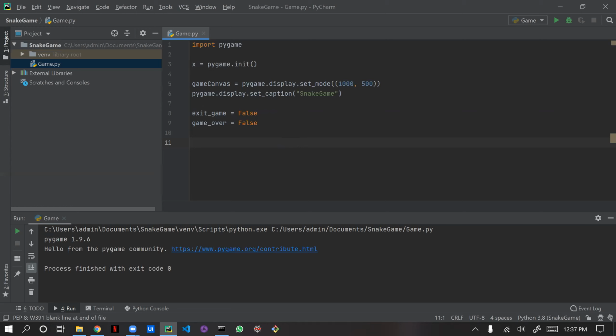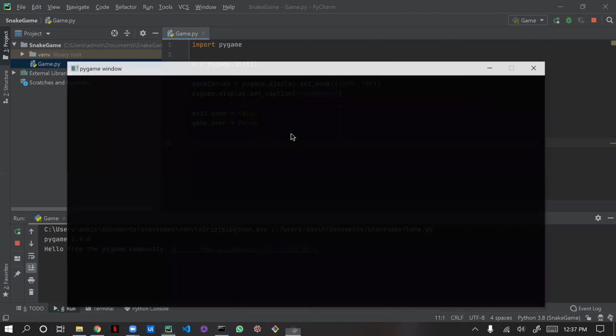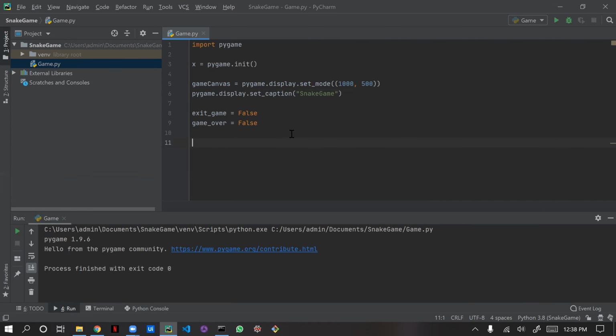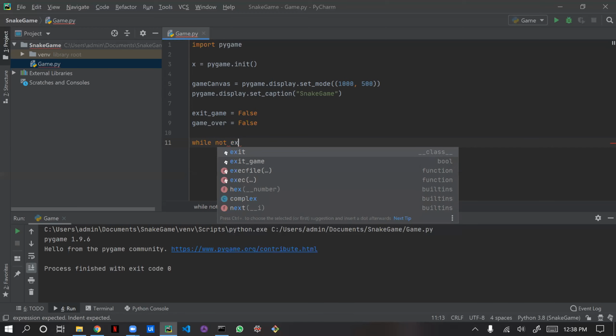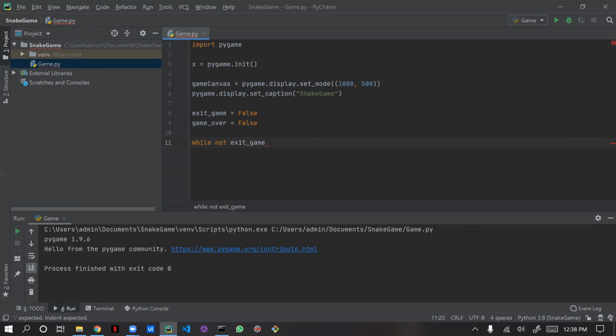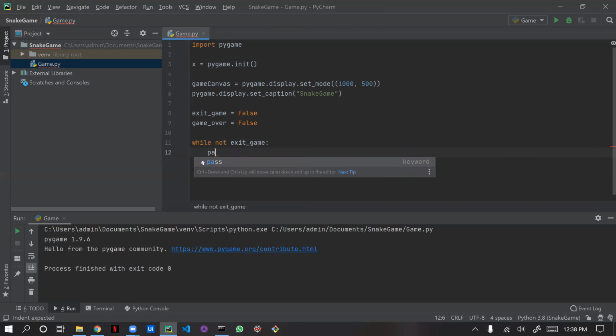After creating these two variables, we are going to create a while loop. Why are we using a loop? Because the game should not stop at starting. If I run this now, it will start and end in a fraction of a second. Let me run it. You can see it's getting started and getting closed. It should not happen like that. So I will write while not exit_game, and as of now I'm just giving pass.